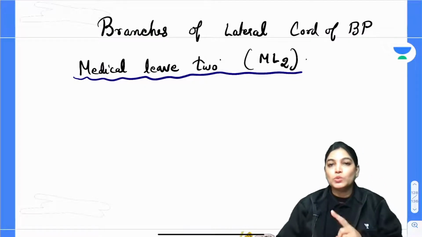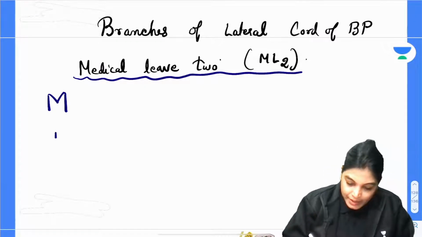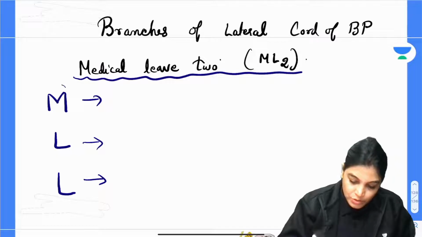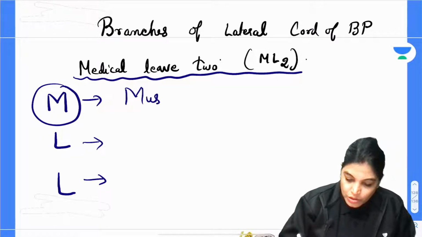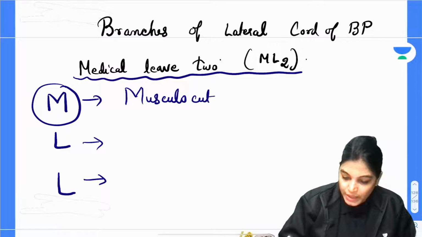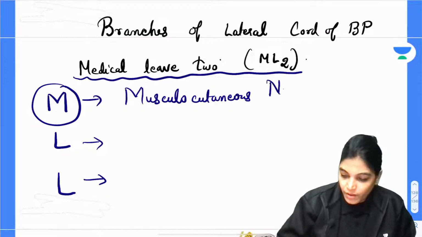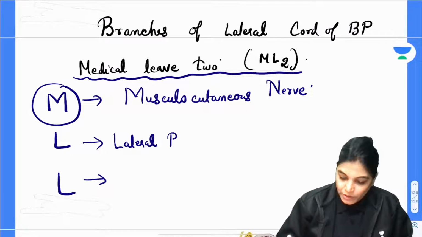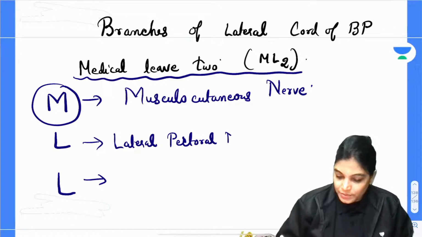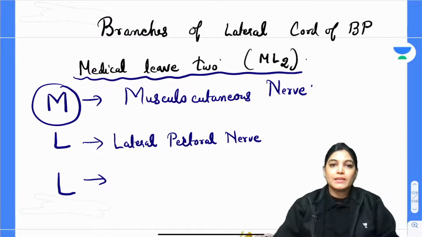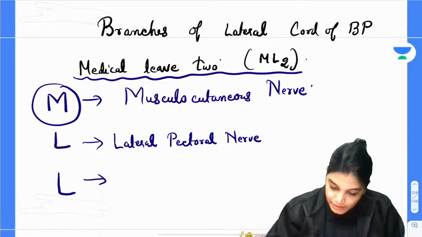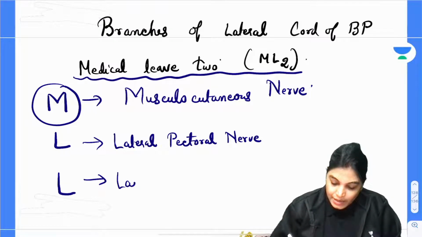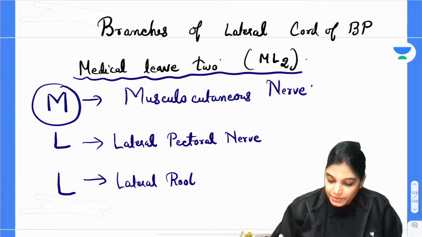So here M and 2L. That means M and L and L. Okay, 2L and 1M. So here M stands for musculocutaneous nerve. L stands for lateral pectoral nerve. Another L for lateral root of median nerve.